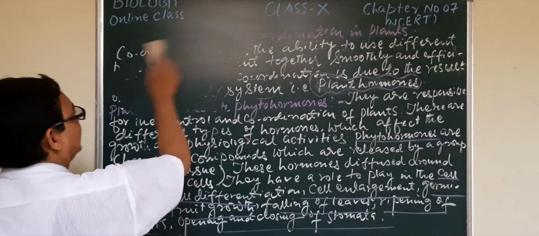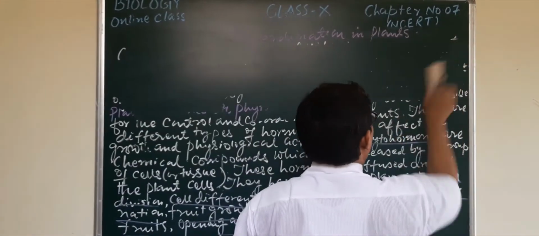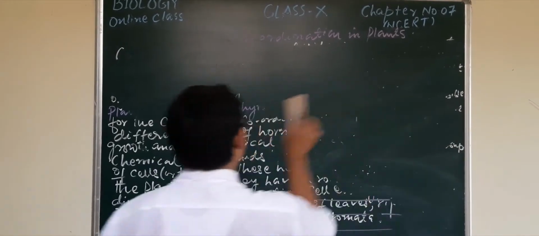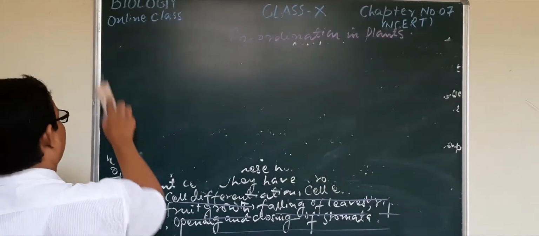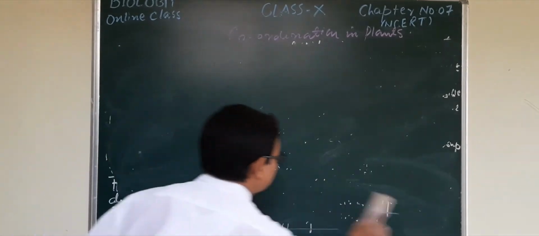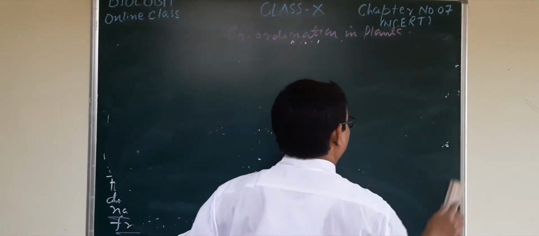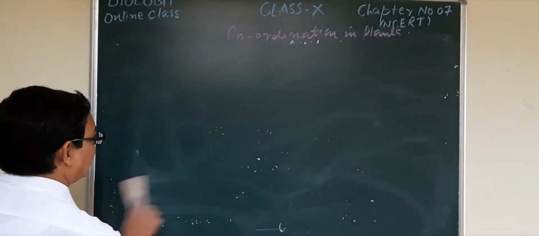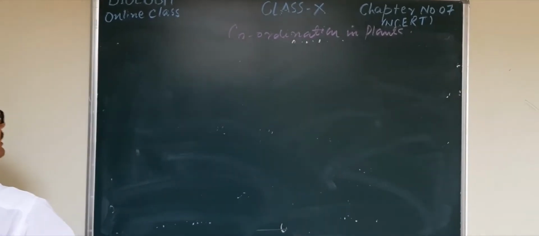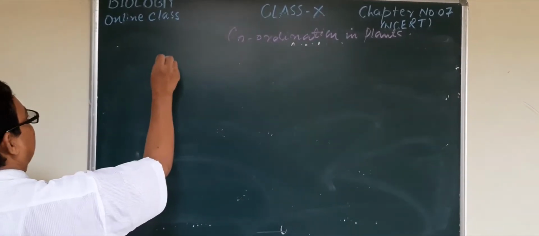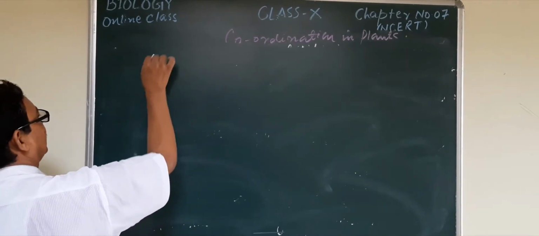Now, what are the phytohormones included in the class 10 syllabus? May I write here the names of the hormones.